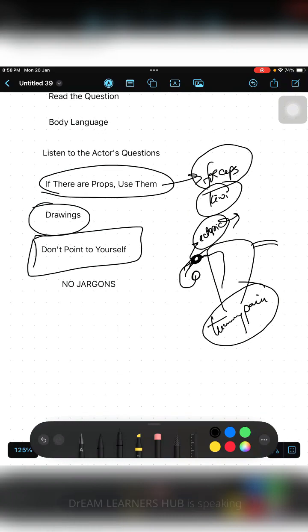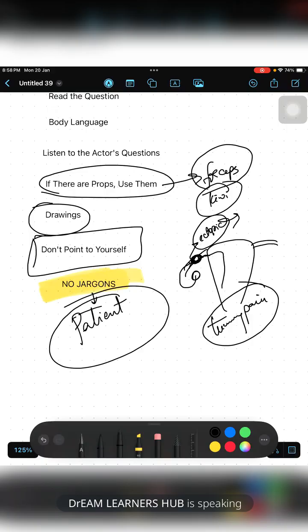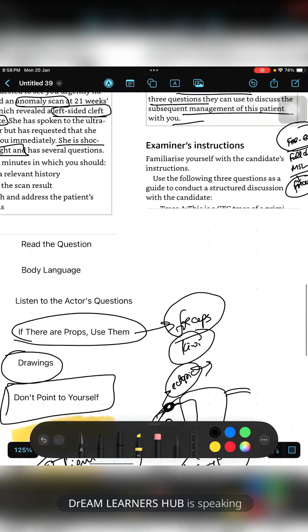Next, strictly no jargon in cases of simulated patient tasks. For colleague tasks you can use jargon, because the colleague is also a doctor, no? And for structured discussion also you can use it, because the examiner is also a doctor and both of you are doing formal talking. No jargon whenever you are talking to a patient. Okay, no jargon whenever you are talking to a patient. So that's all for today.